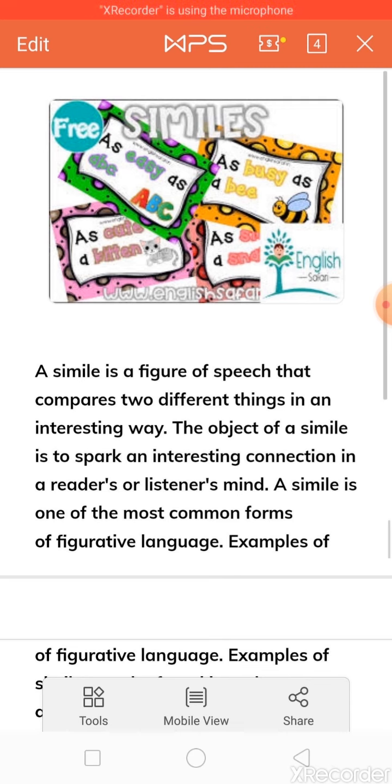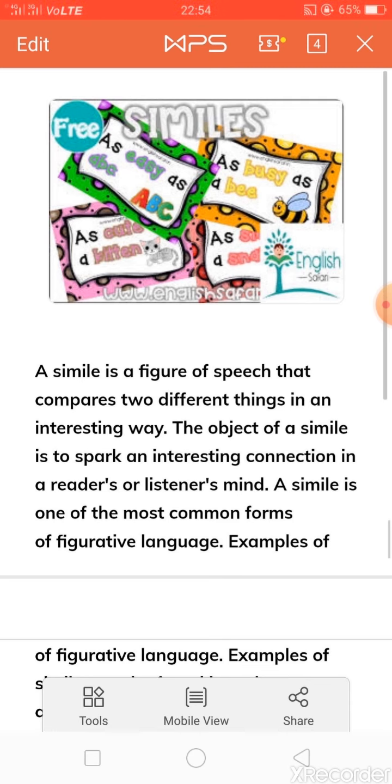And one important thing here, the comparison is done with the words used, two words are used for comparison, that is like and as. These two words are used for comparison. If in a sentence these like or as, either of the two word is present, then that means the figure of speech is simile. Because the next figure of speech you will study, that is metaphor.